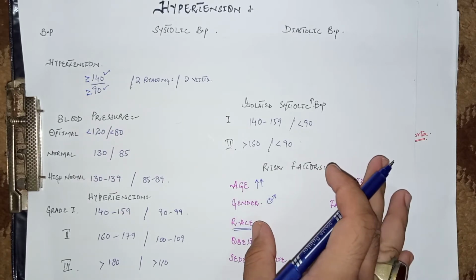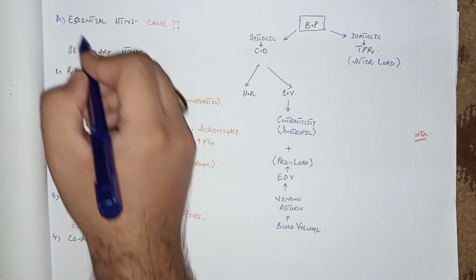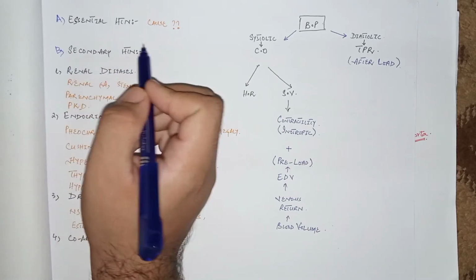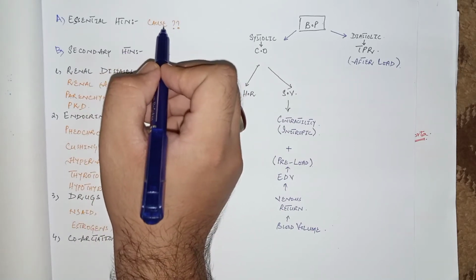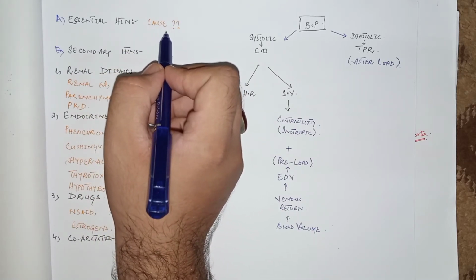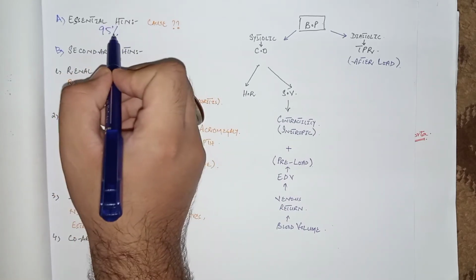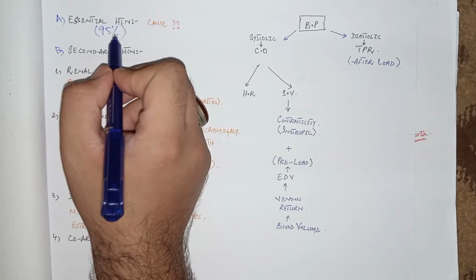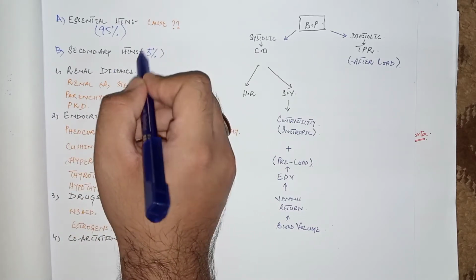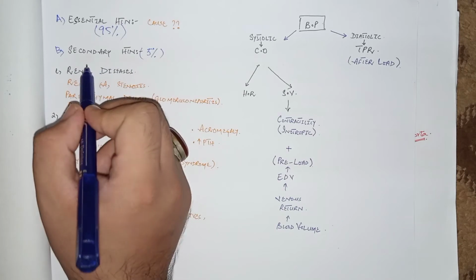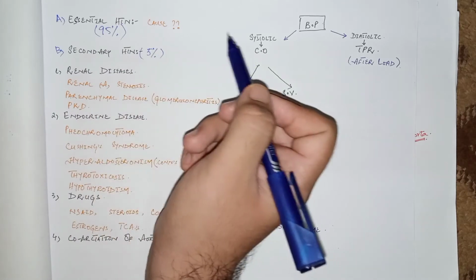Now come to the classification of hypertension according to cause or etiology. It is classified into number one, essential hypertension, and number two, secondary hypertension. Essential is also called primary hypertension. When the cause of the hypertension is unknown or poorly known, then it is called essential hypertension, and it is very common: in 95% of the cases the patient has essential hypertension, and the remaining 5% of cases are of secondary hypertension. In secondary hypertension, the patient has other underlying causes which basically cause the hypertension.